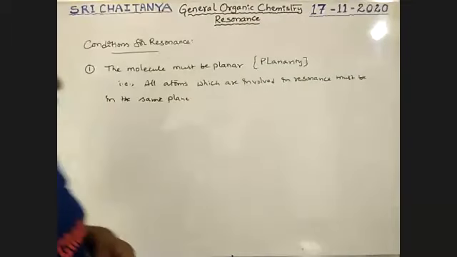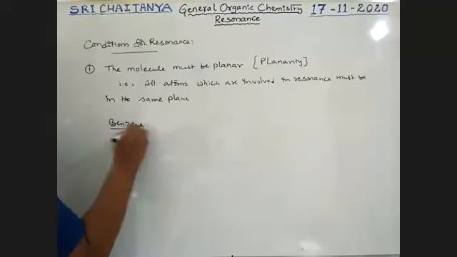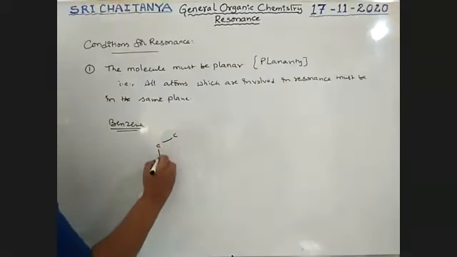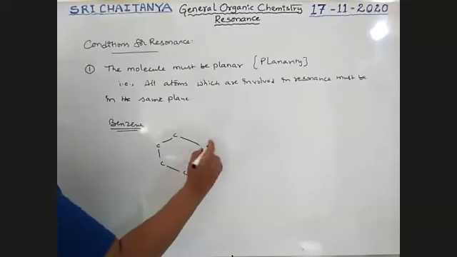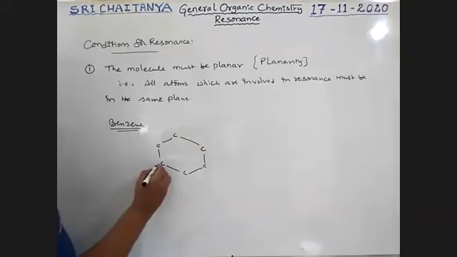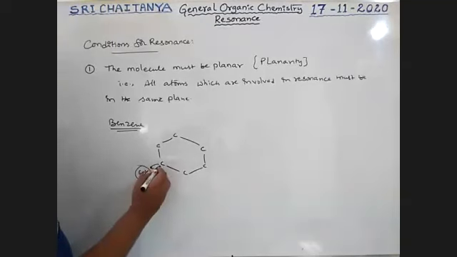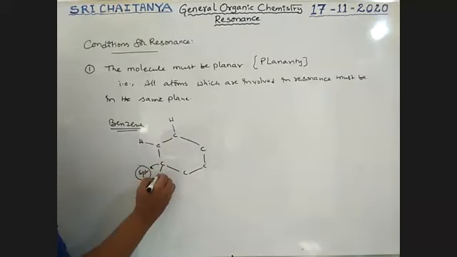See here, benzene, boys. There are 6 carbons. All these 6 carbons are in sp2 hybridization, boys. sp2 hybridization is a trigonal planar structure, planar. So all carbons are in sp2. Every carbon has one hydrogen. All those hydrogens are also in the same plane.